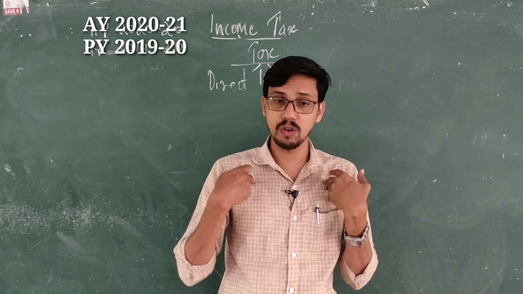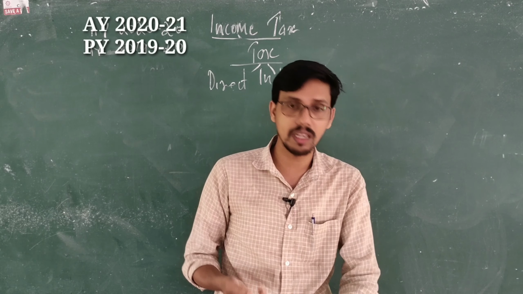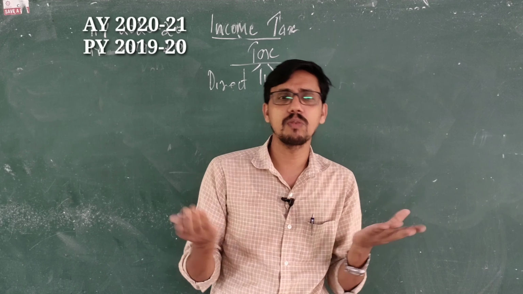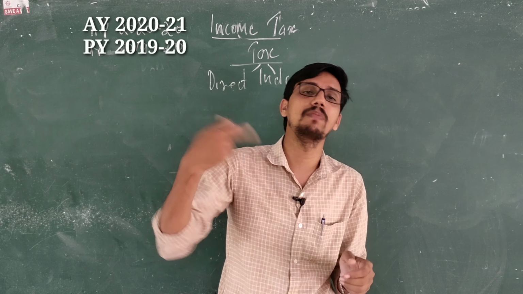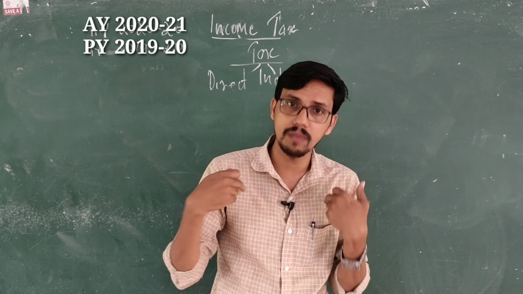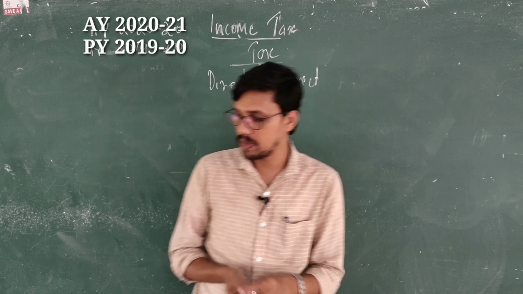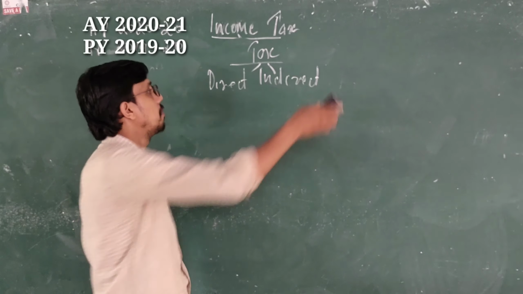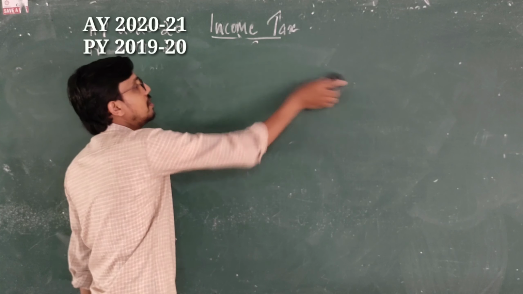We are not paying it directly to the government. If I am purchasing anything, my watch or my glasses, I am not bothered about it. So indirectly, I am paying the tax. Actually, the burden is on me, though some other persons are paying the tax also. That is indirect tax. So income tax is one of the direct taxes.